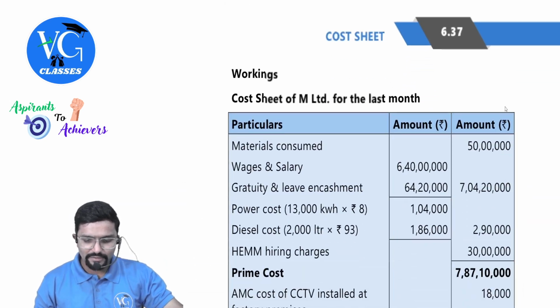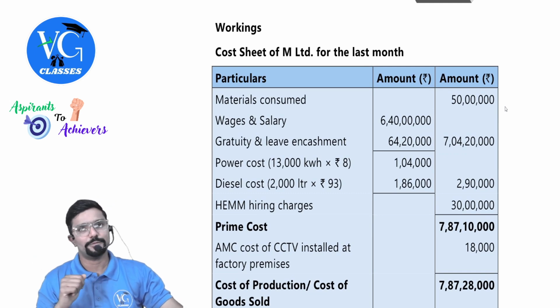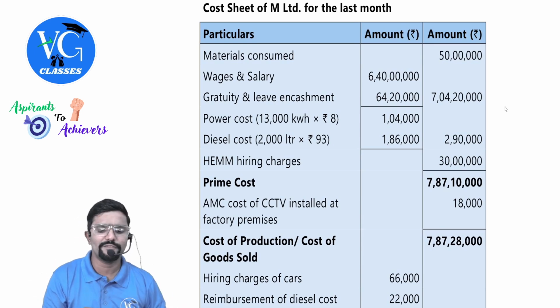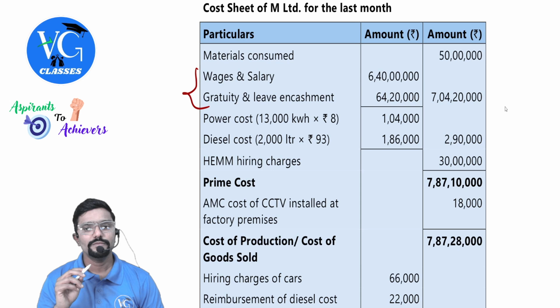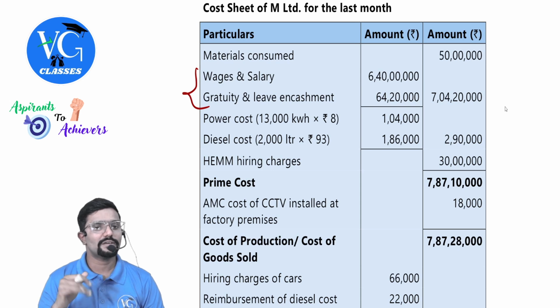So they have done one full calculation, guys, like a cost sheet they have drafted, so that anything from here we can pick. So material consumed 50 lakh is given. Wages and salary 6 crore 40 plus gratuity and leave encashment, both paid for workers, so added together, which comes to total 7 crore 4 lakh 20,000. Power cost 13,000 kilowatt hour into rupees 8 per kilowatt hour. Diesel cost 2,000 liter, which is used for production. That is why they have taken it here itself as direct expenses, guys. 1,86,000, 190.